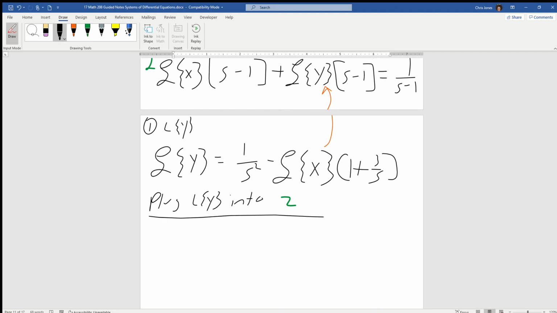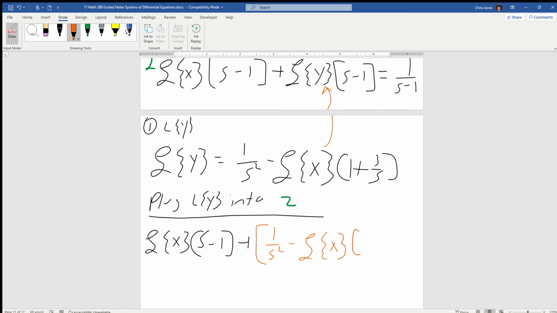So we're going to get L of x times s minus 1, and then we're going to substitute for Ly, and I'm going to do that in orange so that we can see what's going on with this. So that's going to be the quantity of 1 over s squared minus L of x times 1 plus 3 over s.